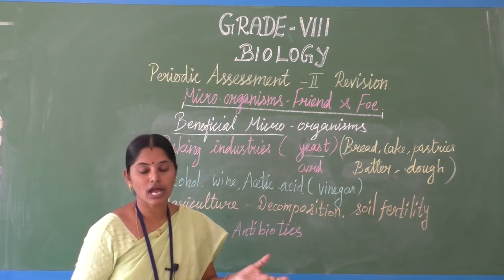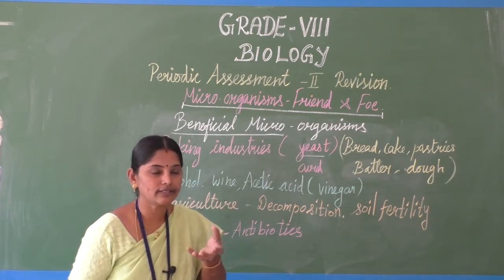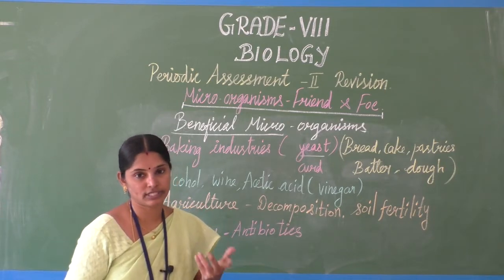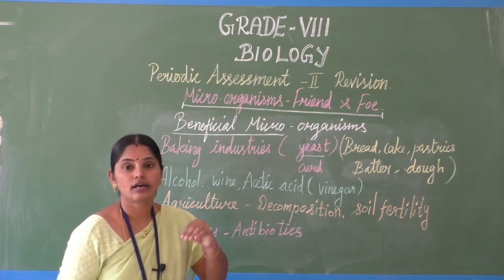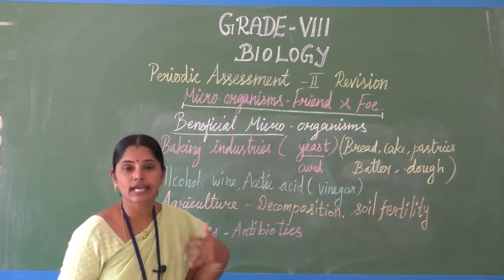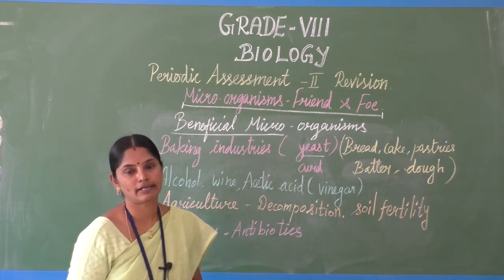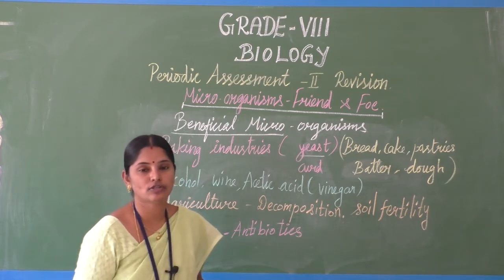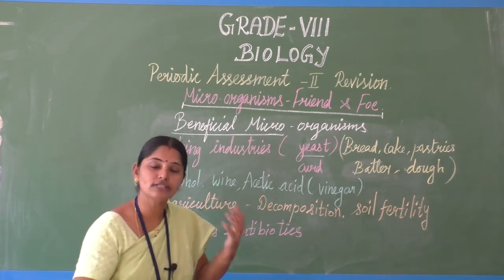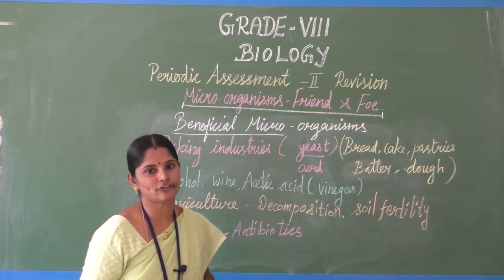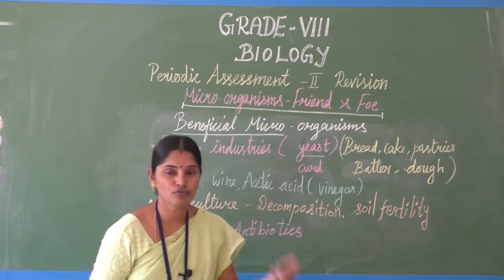After 4 to 5 hours, you can get a stinky smell from that. The yeast starts multiplying inside the sugar solution. It takes the sugar as its food, multiplies and releases carbon dioxide gas. That process we call fermentation.